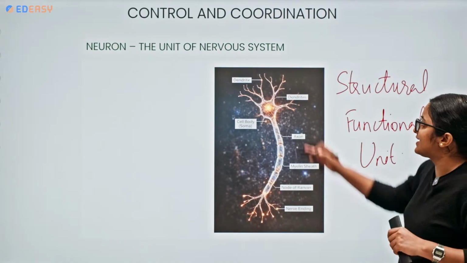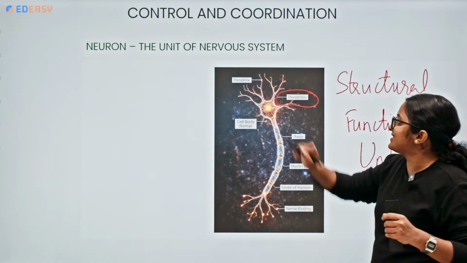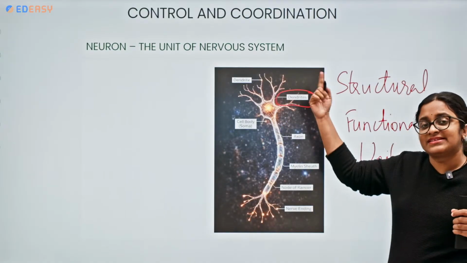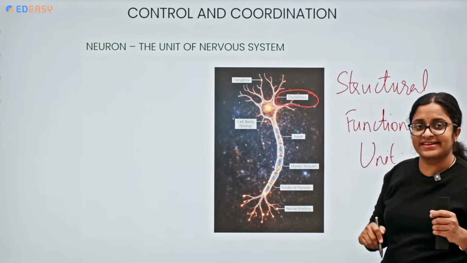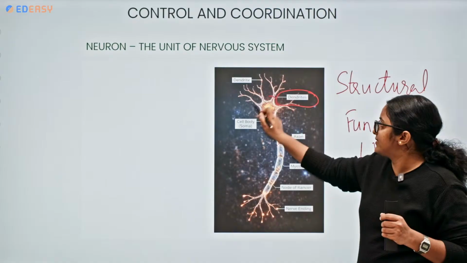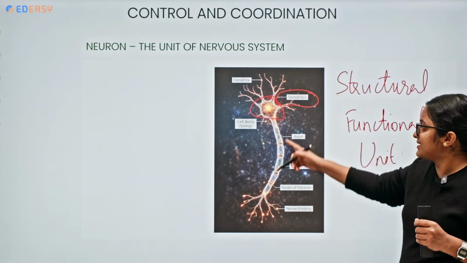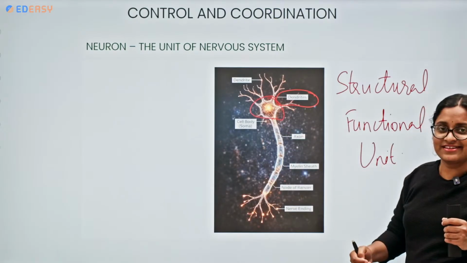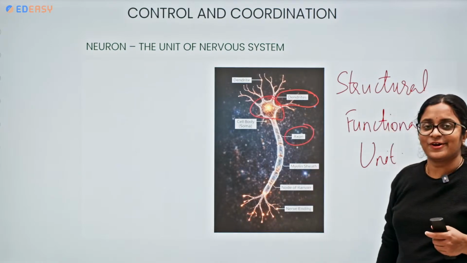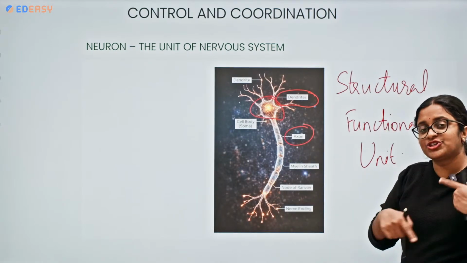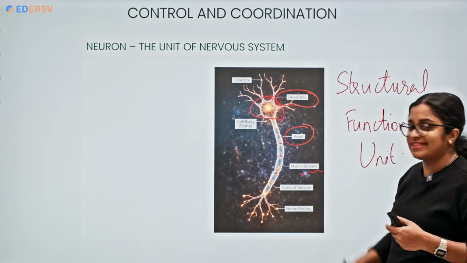What does it comprise of? It comprises some short branching structures, the dendrites. So a nerve impulse from another neuron will enter this neuron through the dendrites only. Next, this is the cell body, otherwise called soma. From the cell body, a long cylindrical region is there, that is nothing but the axon. Around the axon, we can see a sheet-like structure called the myelin sheath.